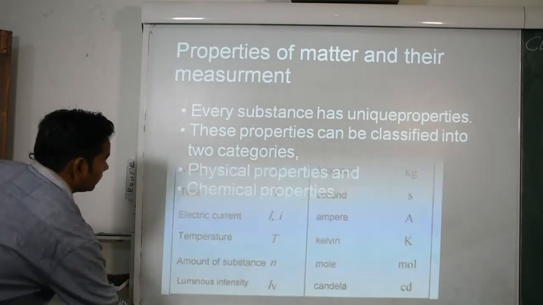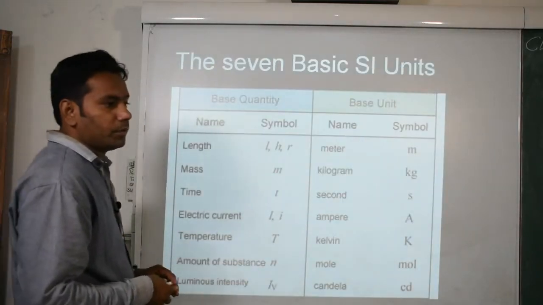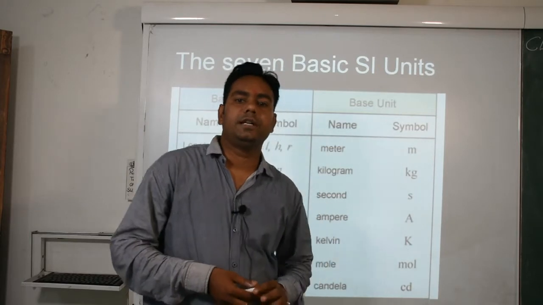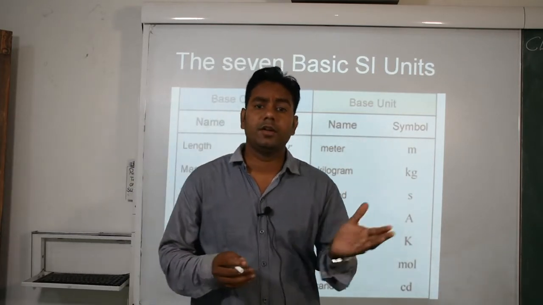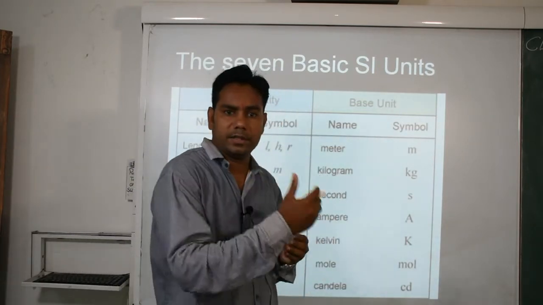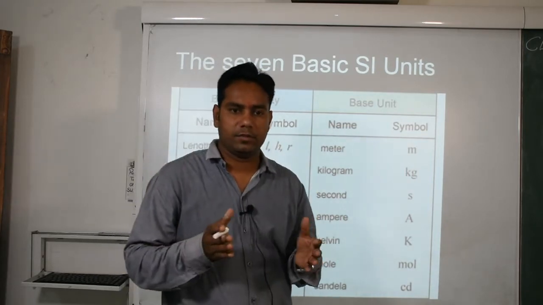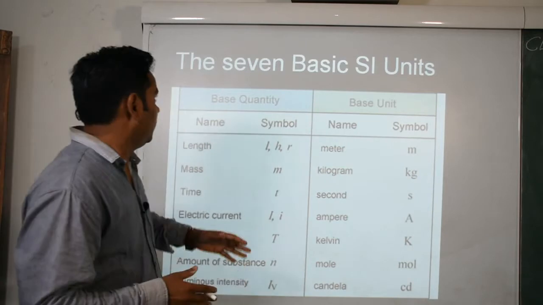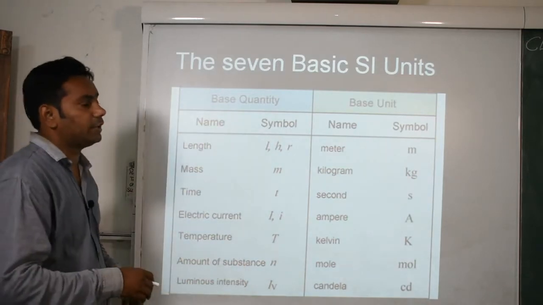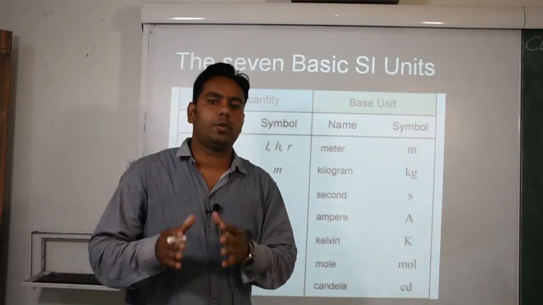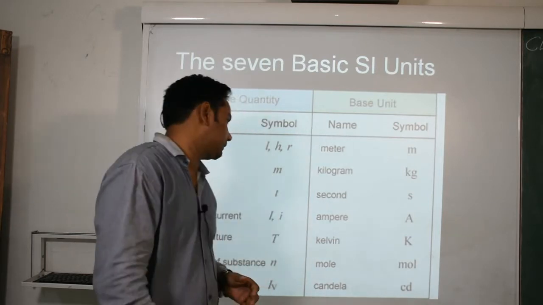Then we have 7 basic SI units for determination of measurement of some physical quantities like length, weight, etc. We have 7 basic SI units. They are important for both physics and chemistry.